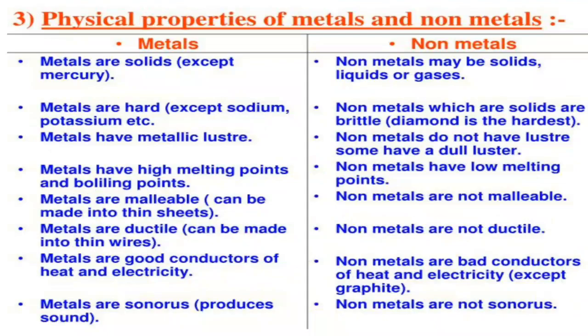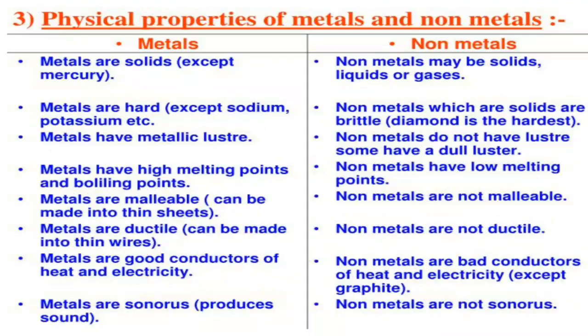But sodium and potassium are soft metals, while mercury and gallium occur in liquid state, so they do not possess ductility. Means sodium and potassium are soft metals, so they can't be drawn into thin wire, and mercury and gallium are in liquid state, so we can't show this property of ductility. Non-metals cannot be drawn into thin wires.